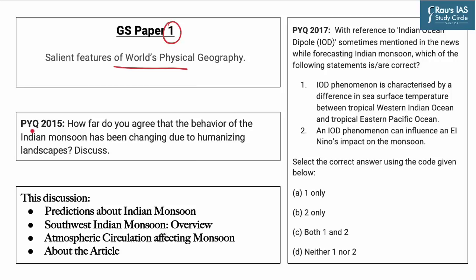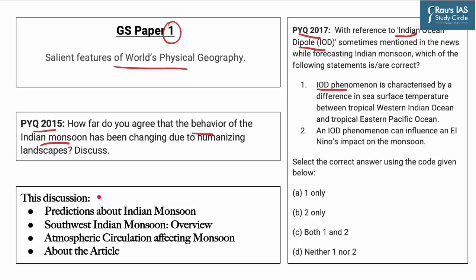Now, salient features of world physical geography are part of the GS Paper 1 syllabus in the mains exam. As you can see from this PYQ of the year 2015, which asks us about the behavior of the Indian monsoon, this topic is important from the exam's point of view. As far as prelims is concerned, in the year 2017, a reference to the Indian Ocean Dipole was asked and it expected the candidate to address the impact of IOD on the Indian monsoon.